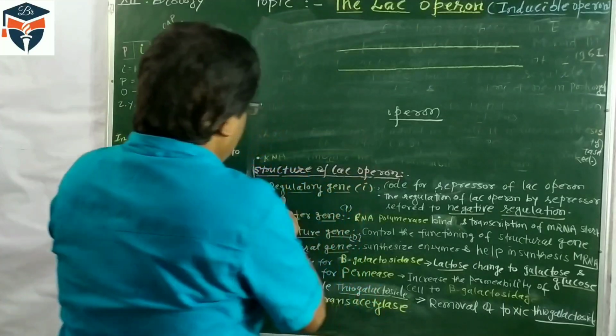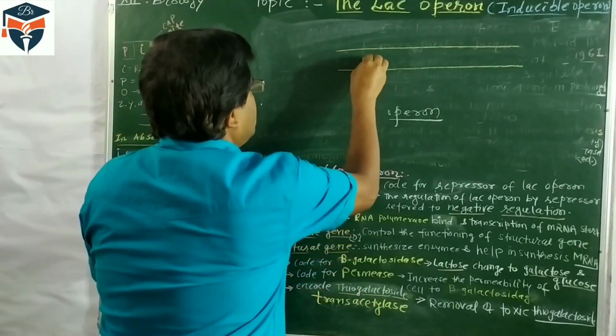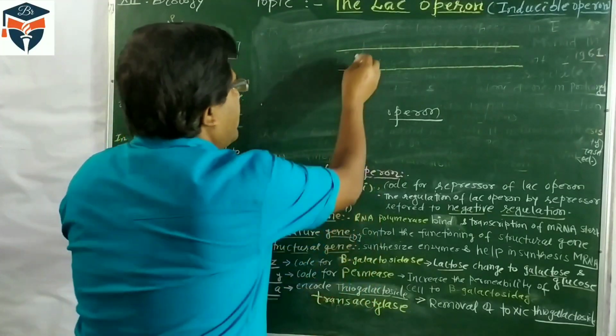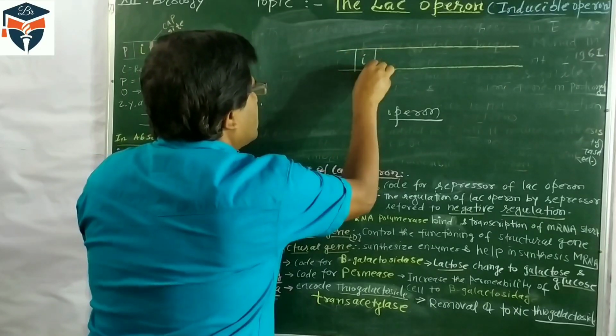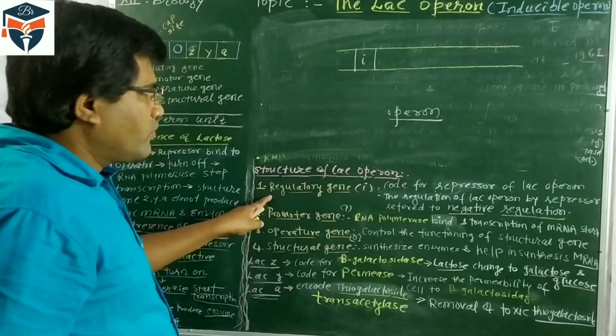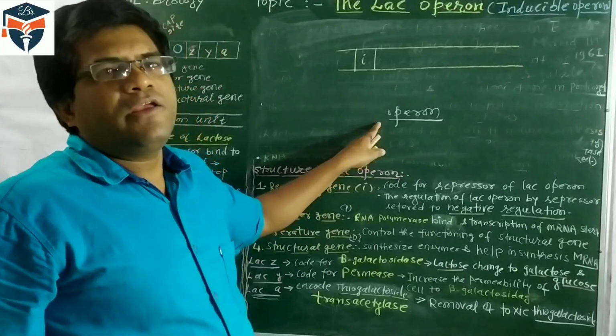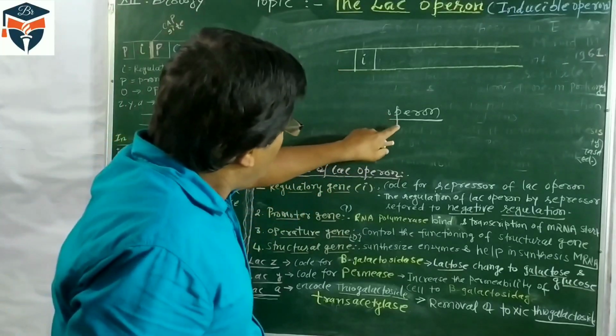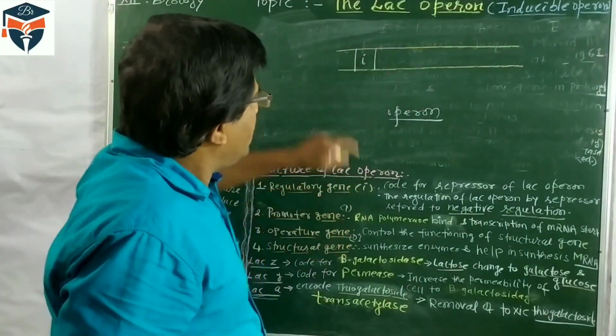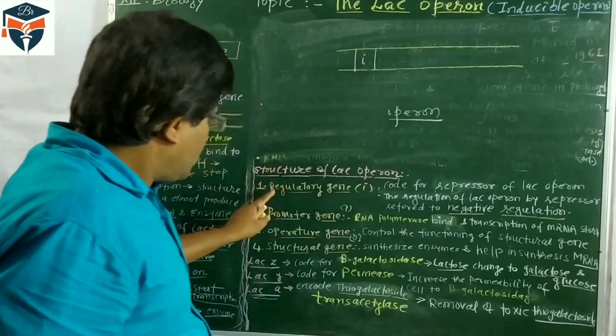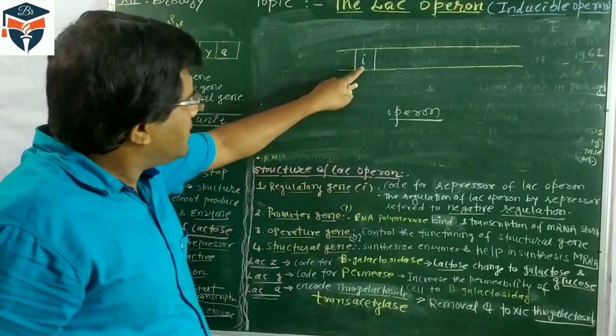In this operon, there is a regulatory gene. Regulatory gene is represented by I. So I is a regulatory gene. Operon is polycistronic in prokaryotes. So the operon is a segment of DNA, and in this case I is a regulatory gene, represented by I.